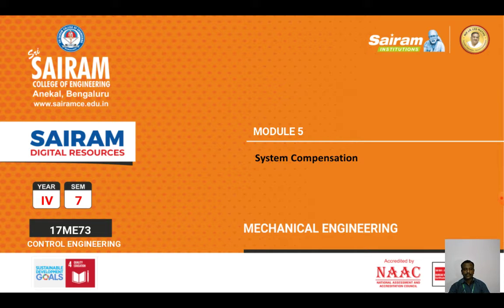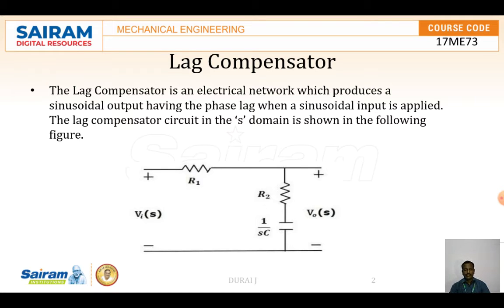In compensating networks, the compensator is the physical device. It may be an electrical network, a mechanical unit, pneumatic, hydraulic, or a combination of various types of devices. In this video we are going to discuss the lag compensator, lead compensator, and lag lead compensator, or lag network, lead network, and lag lead network.